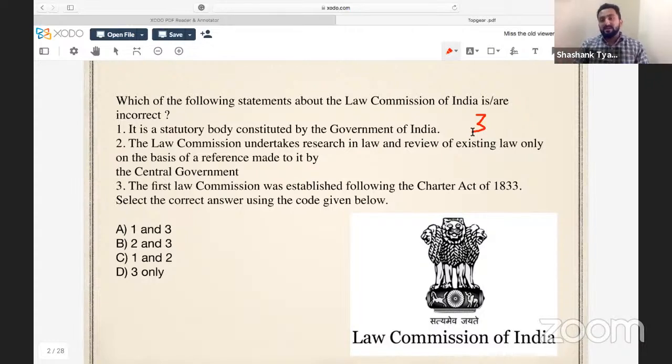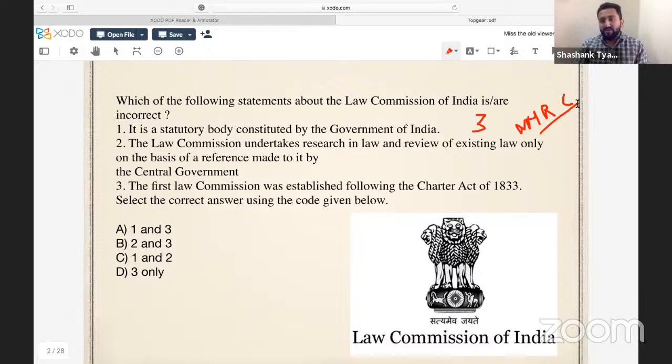Then second type is statutory body. As name suggests, body which is formed by some parliamentary statute. It means that body is made by some law. Means there's an act. For example, NHRC, National Human Rights Commission. So NHRC can be termed as a statutory body because it was formed as per Protection of Human Rights Act. Now question is, Law Commission, is it a statutory body or not? It's not a statutory body.